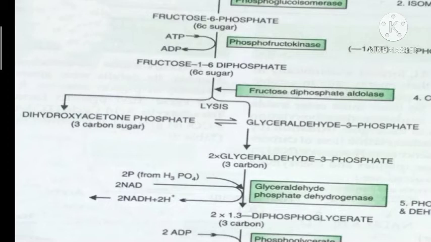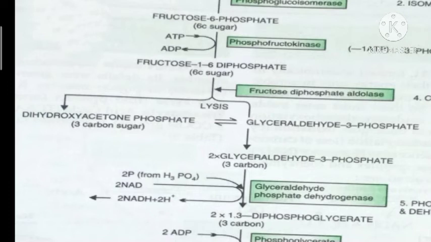Now one more ATP is utilized and converted into ADP and inorganic phosphate. That inorganic phosphate will combine with fructose 6-phosphate and it becomes fructose 1,6-bisphosphate. That is, phosphates are attached at the first and the sixth carbon. Fructose 1,6-bisphosphate is formed from fructose 6-phosphate by the enzyme phosphofructokinase.